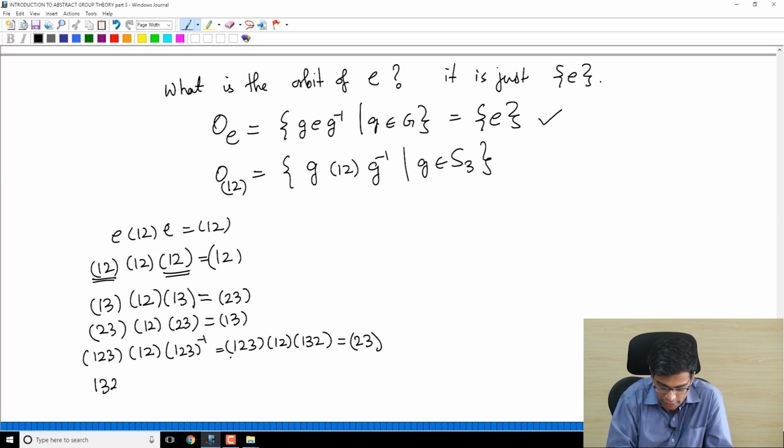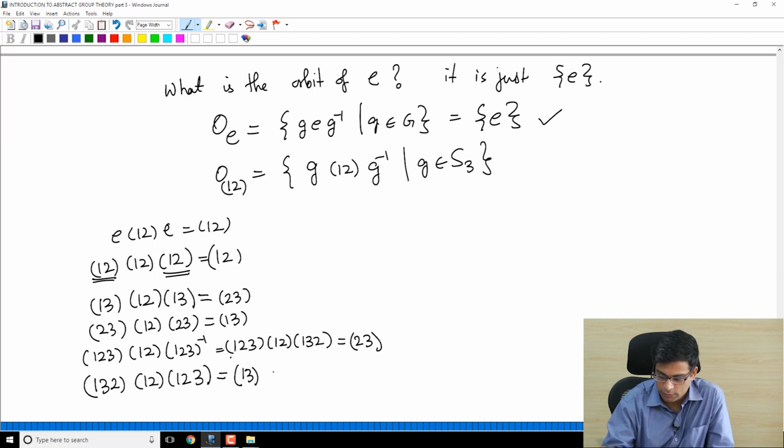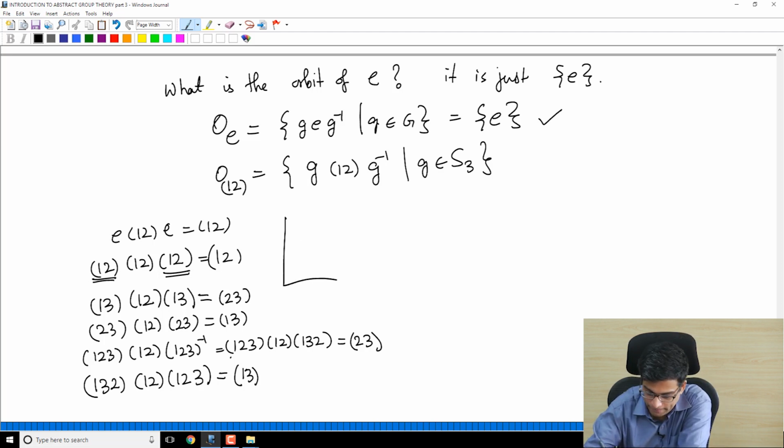And finally (1 3 2)(1 2), and the inverse of (1 3 2) is (1 2 3), and this will be: 1 goes to 2, 2 goes to 1, 1 goes to 3. 3 goes to 1, 1 goes to 2, 2 goes to 3, 3 goes to 2, so this is (1 3). So what is the conjugacy class?